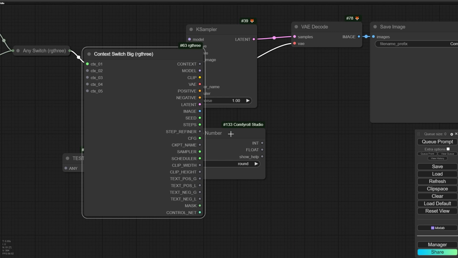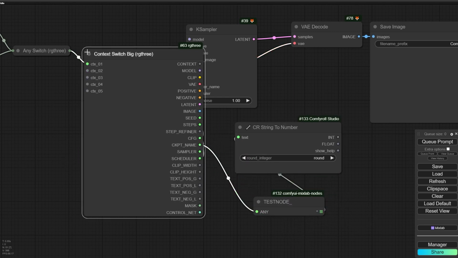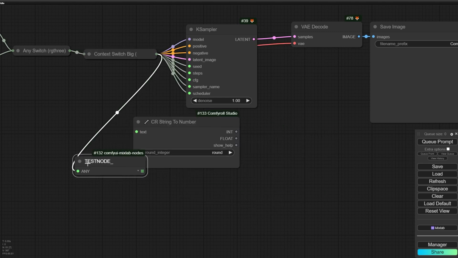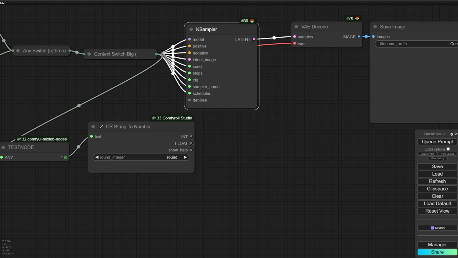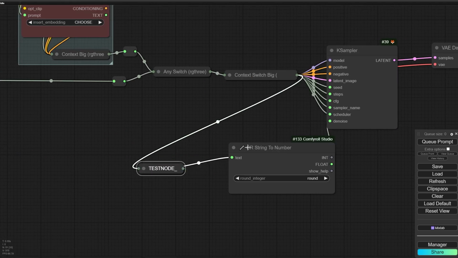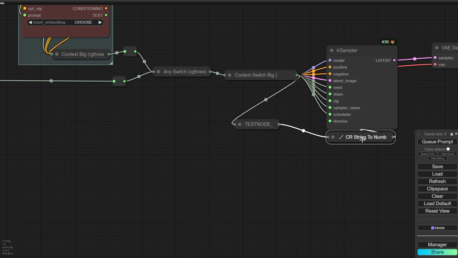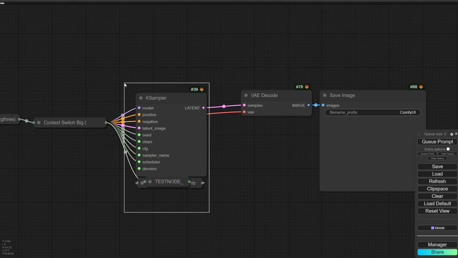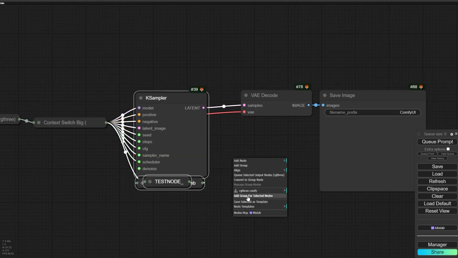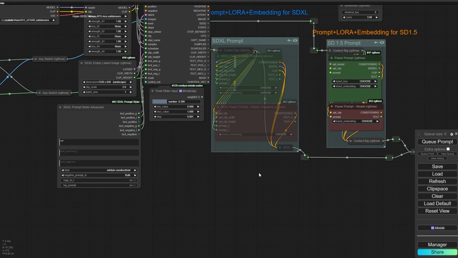So I can use the ComfyUI name. Okay. And convert widget to input, denoise amount, and connect the float to denoise. I should minimize them, and maybe I can place them under the KSampler and make a selection for the KSampler and click on add group for selected, so I can easily move all these nodes together.